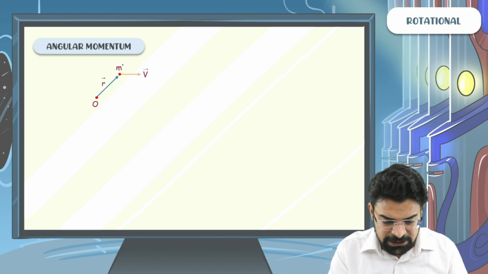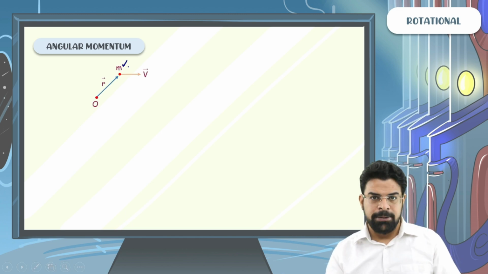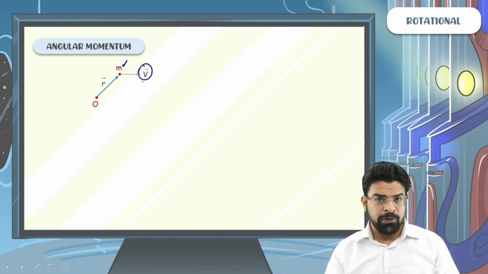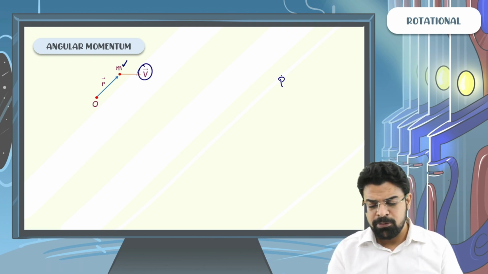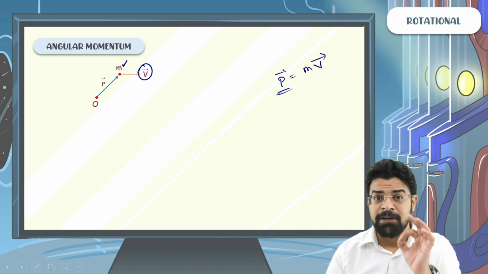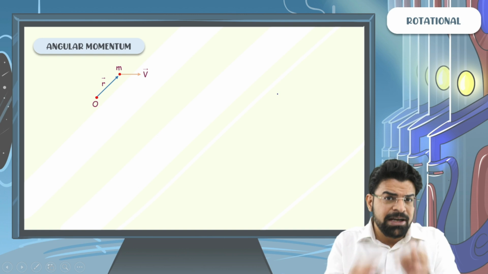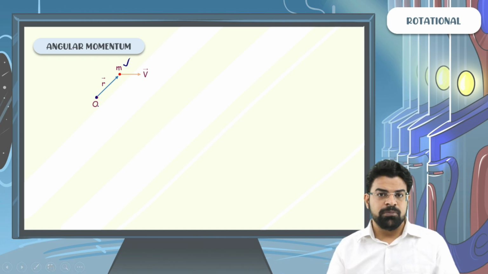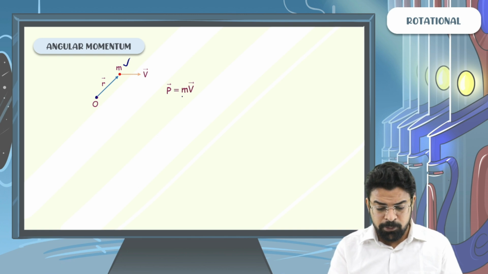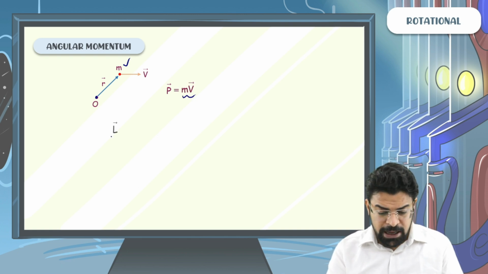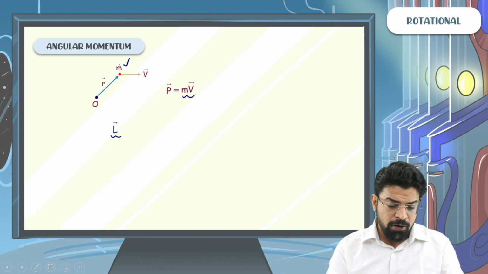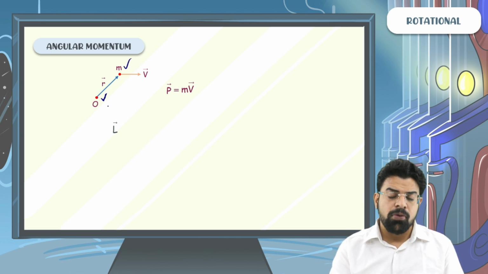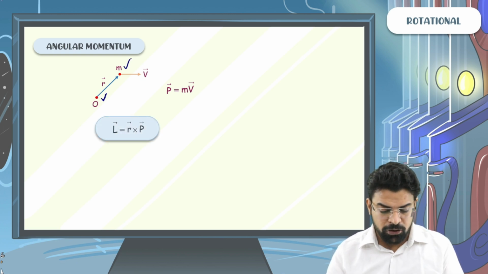So let's say there is a particle of mass m which has a velocity v. If I ask you what is the momentum of this particle, you will say, it's very easy, momentum has to be mv. Momentum is a vector quantity. Now if we need to write the angular momentum of this mass about any point O in space, the momentum will be mv, and the angular momentum is given by r cross p.